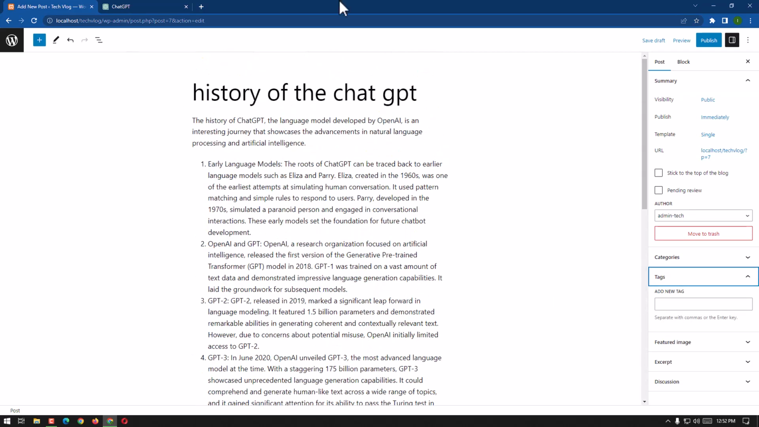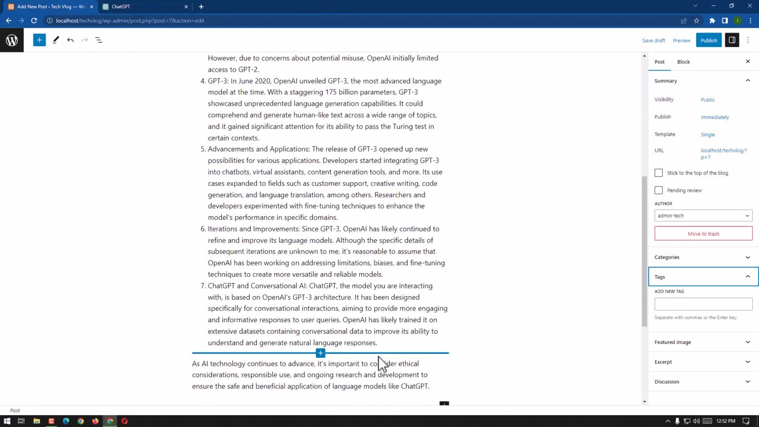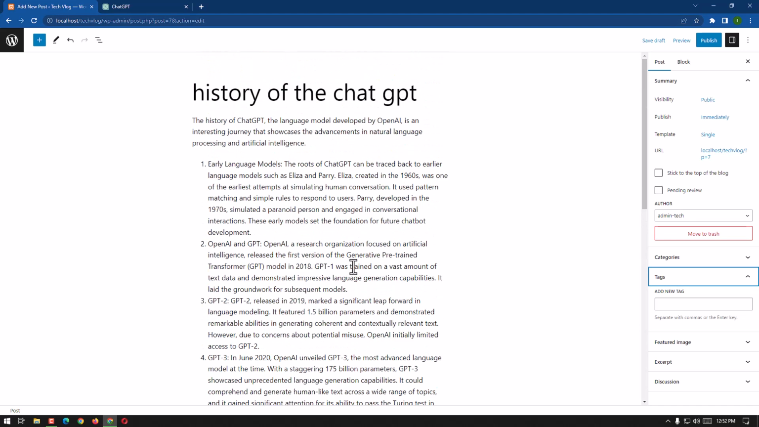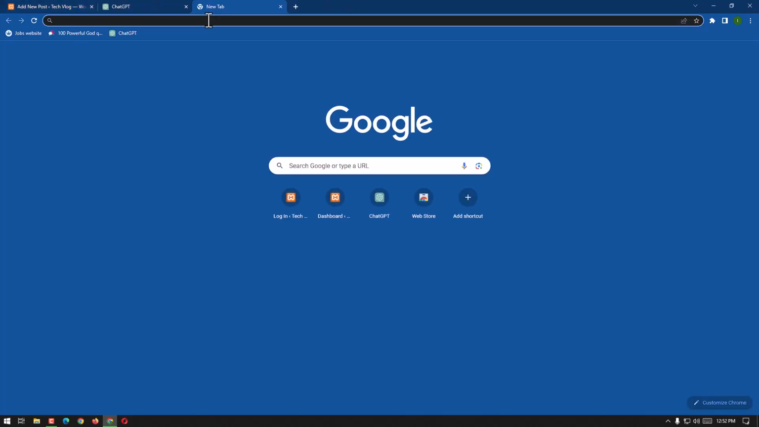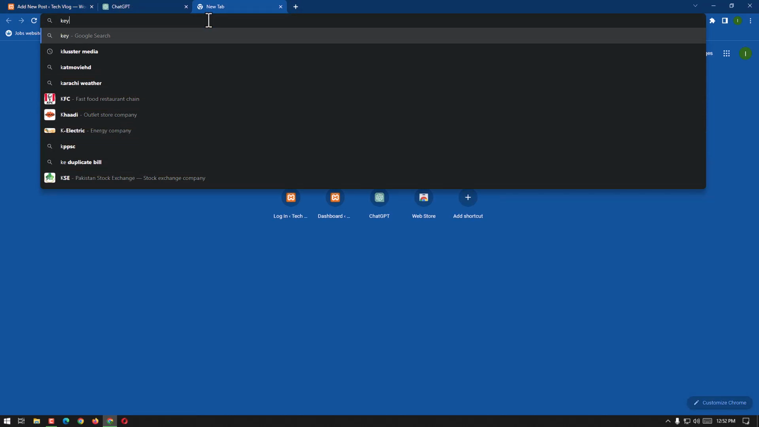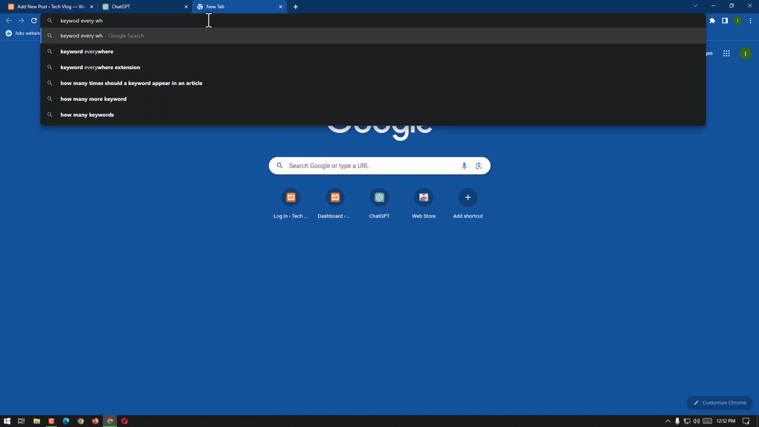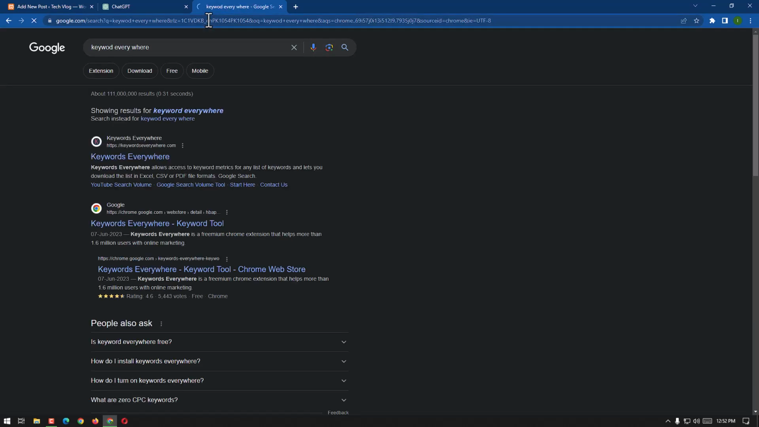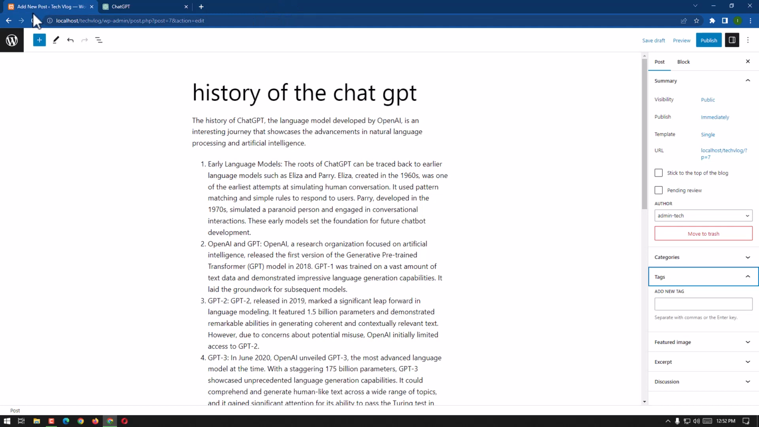For the tags, we can use different sites, like Keyword Everywhere, an extension which provides us different tags. Here we go. It is an extension, Keyword Everywhere. Right now I'm not gonna install it, but you can use this. So here we can put tags like large language model. ChatGPT, for example, is a tag.